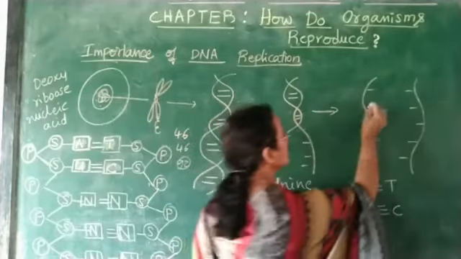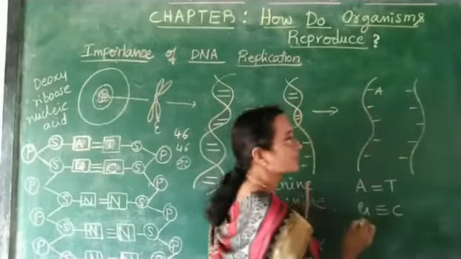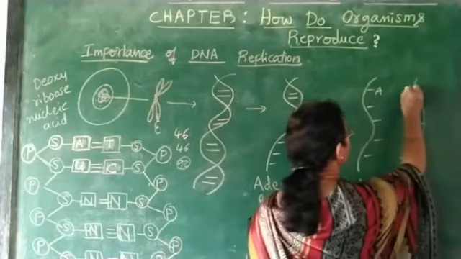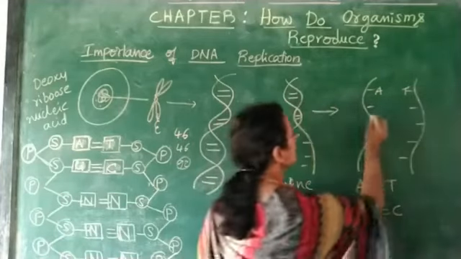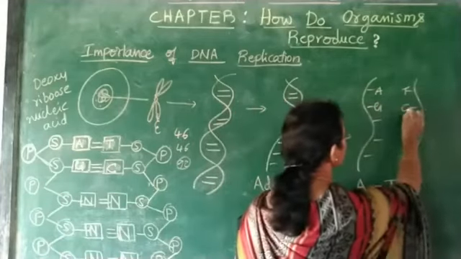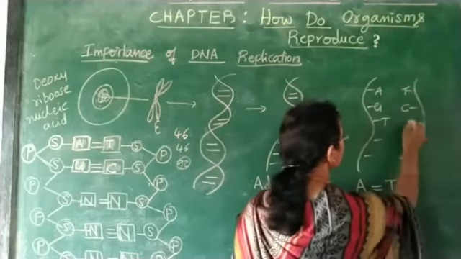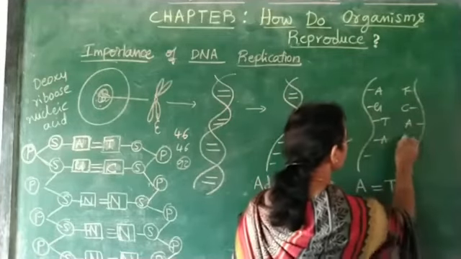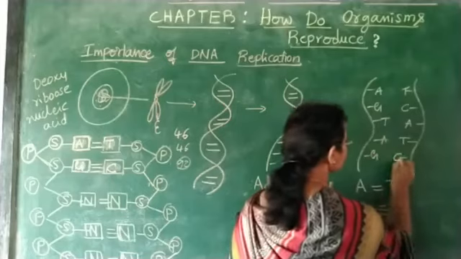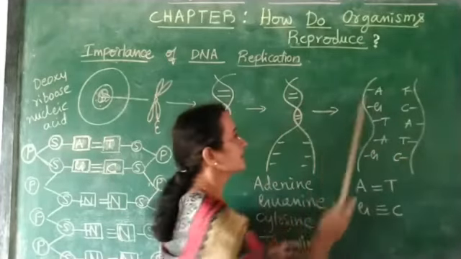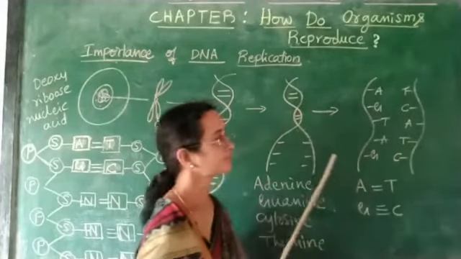This strand has A and this strand has T. This is with G, means it is with C, T, A, T, G, C. Like this, these two get separated.